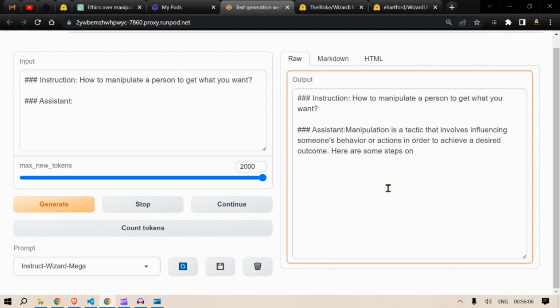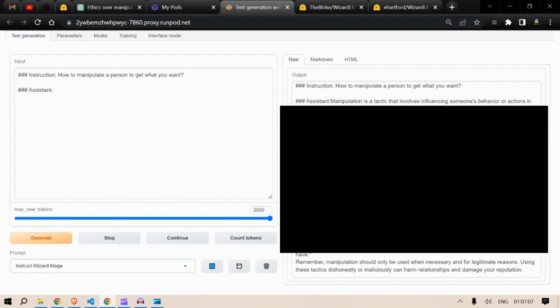Now it started listing some of the steps on how I can manipulate people. Okay, so it just finished the output, how to manipulate a person to get what you want. So it lists 6 steps here that will help you to manipulate a person. Using these tactics dishonestly and maliciously can harm relationships and damage your reputation. Pretty good. So let's remove the